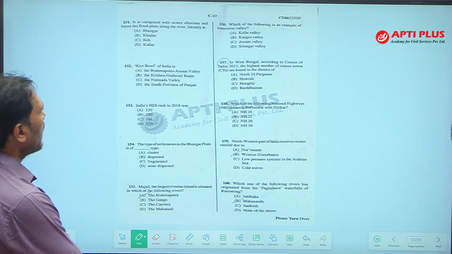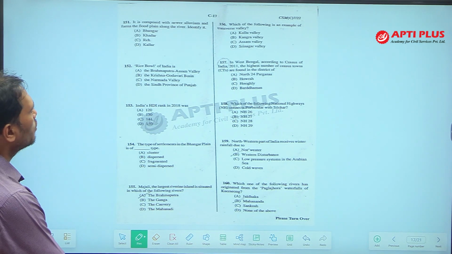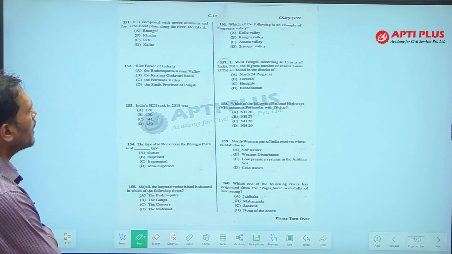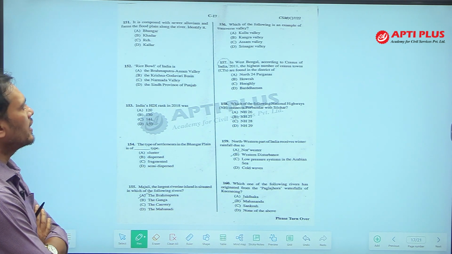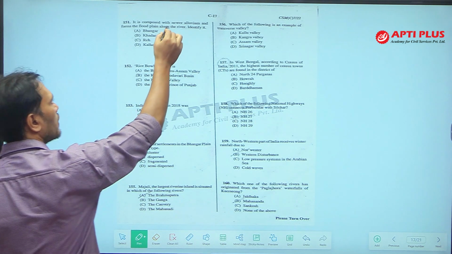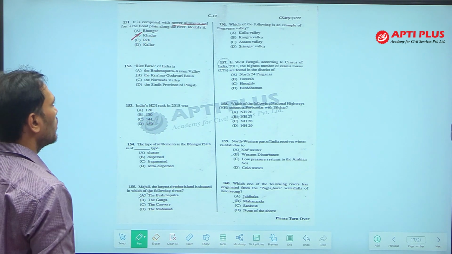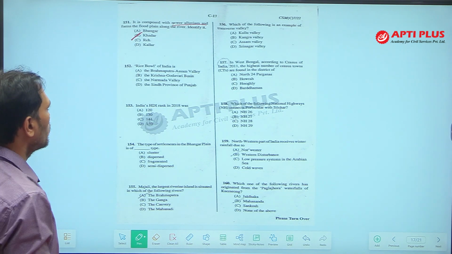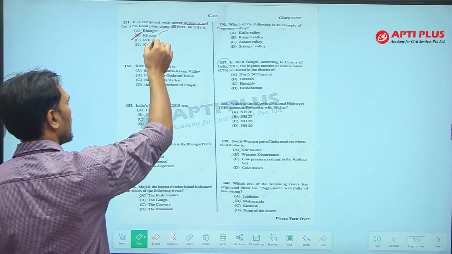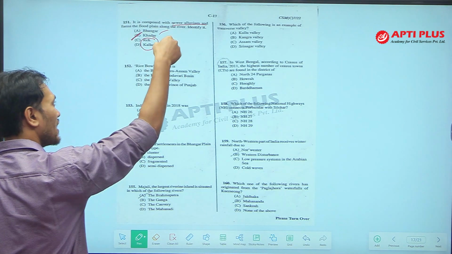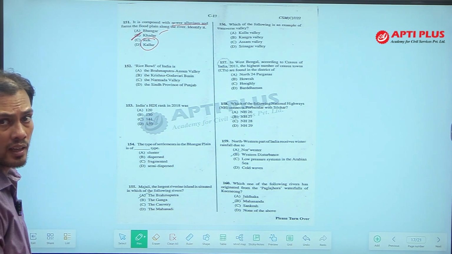Question number 151: it is composed of newer alluvial and forms the flat plain along the river. Identify. Newer alluvium soil is what we call khadar. Bhangar is old alluvial and khadar is new alluvial. Answer is khadar. Ray and Kallar are the other names of saline and alkaline soil.